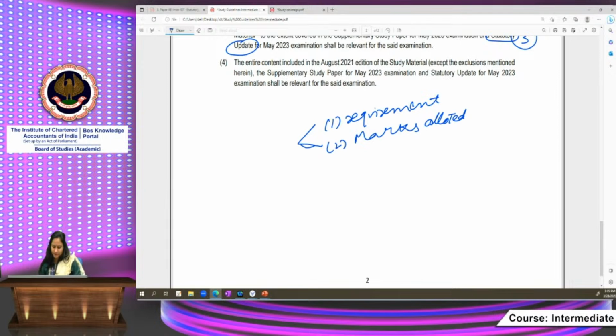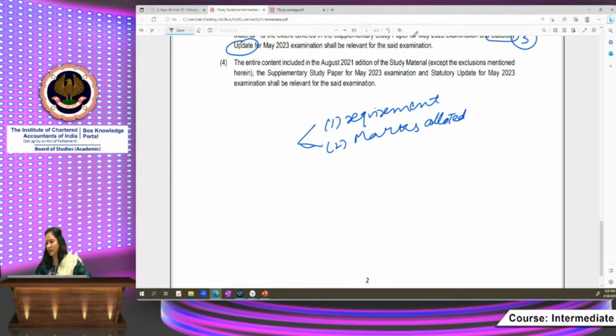Then, coming to the services taxable under reverse charge, you should go through them very carefully. These are very important. Then input tax credit, substantive provisions. These are the main provisions of input tax credit. Without input tax credit, we are not able to solve the compulsory question on computation of GST liability.